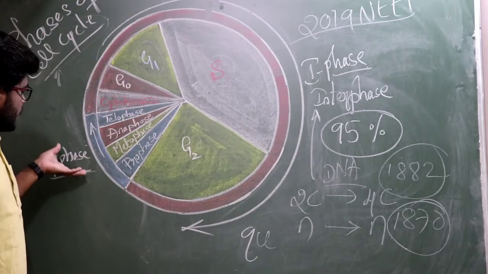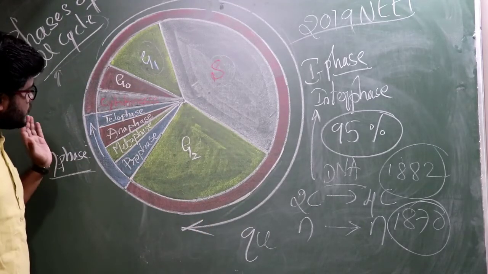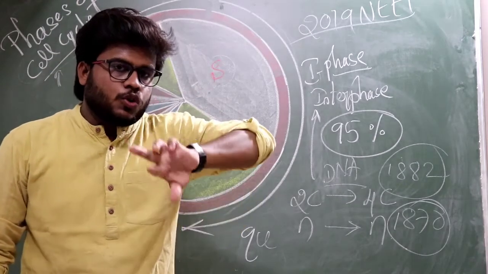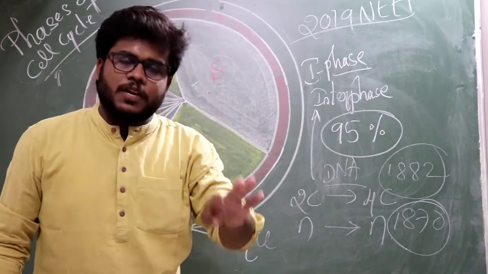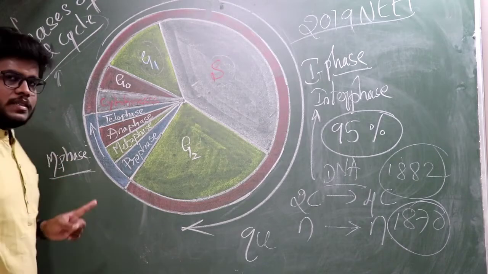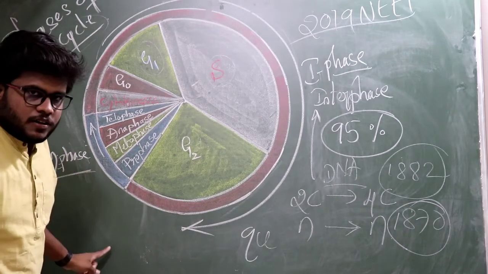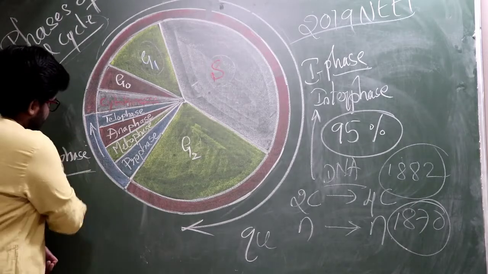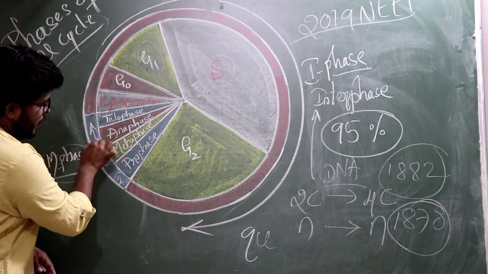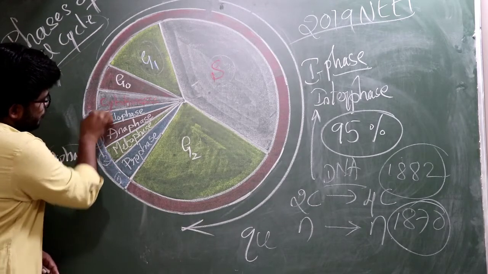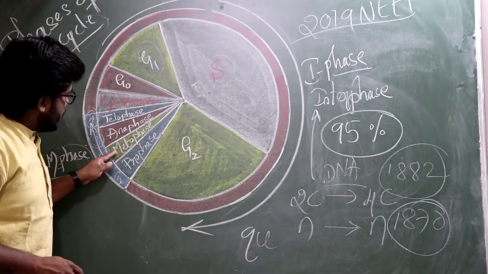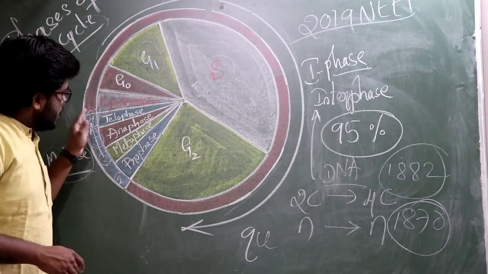So mitotic phase is the phase of the cell cycle where the parent cell divides into two daughter cells of the same type and having the same number of chromosomes. Hence this M phase is called equational division. Further this M phase is divided into 4 phases: first prophase, second metaphase, third anaphase and fourth telophase. Understood? We have to study these phases one by one.